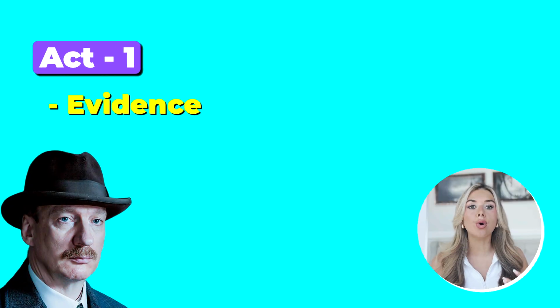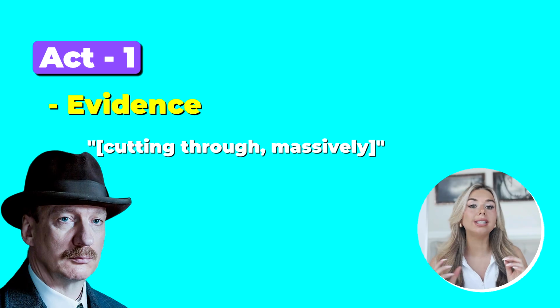And the evidence of the quote that we're going to use for this is [cutting through massively]. Now, it's also a really good thing to comment on stage directions, because when we comment on stage directions, it shows we're able to comment on the play form. And when we put stage directions in, we put them in little square brackets because quotes are in quotation marks, and then we use square brackets for stage directions to show the difference. Let's dive into a technique and analysis for this stage direction.